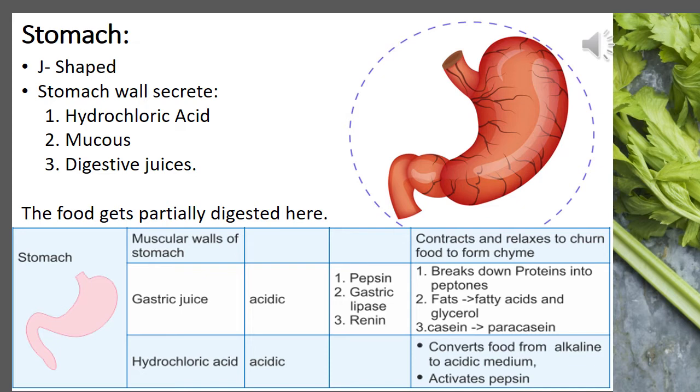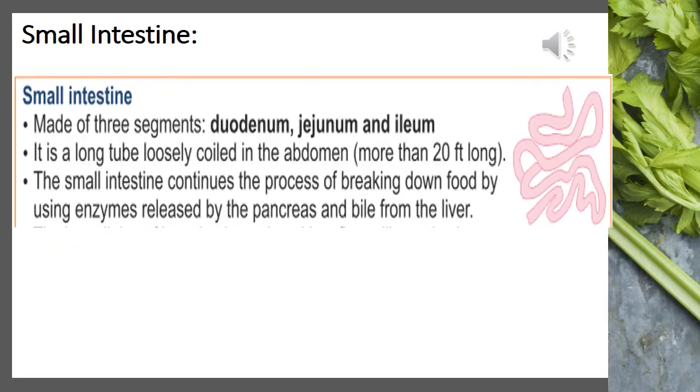And in this acidic medium, pepsin digests the proteins in the food to form simple soluble substances called peptones. Consequently, the food gets converted into partially digested semi-solid food called chyme. The chyme leaves the stomach and enters the small intestine.